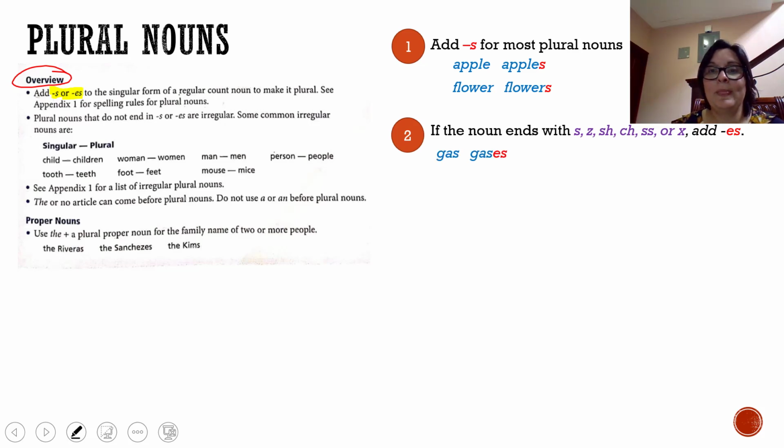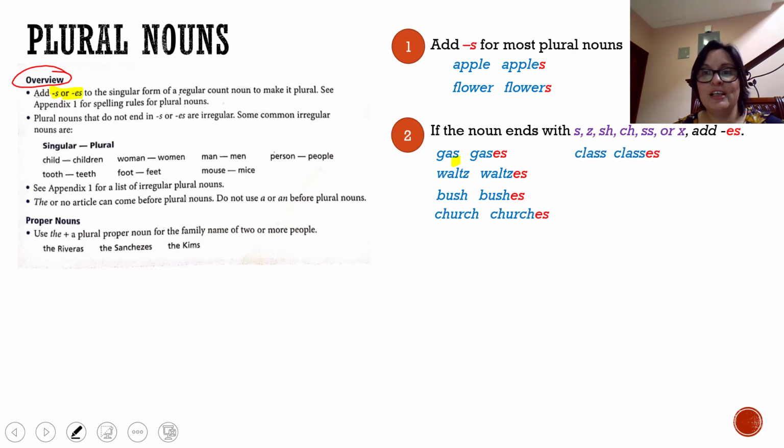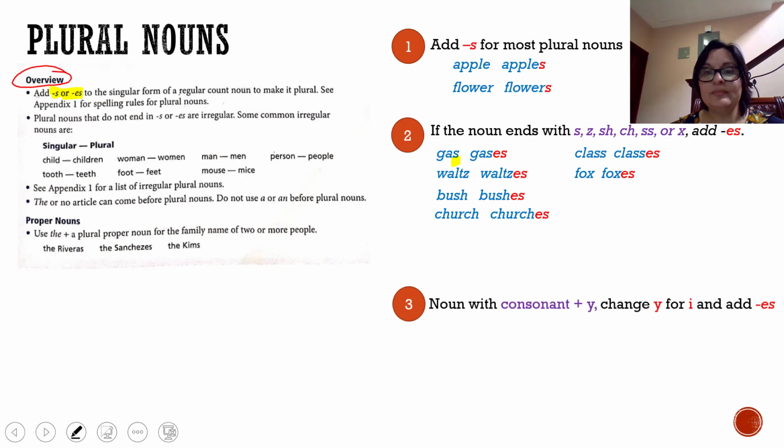Let's see the examples. Gas, it ends in s, so you are just adding es, gases. Waltz, ending in z, waltzes. Bush, bushes. Church, churches. Class, classes. Or fox, foxes.